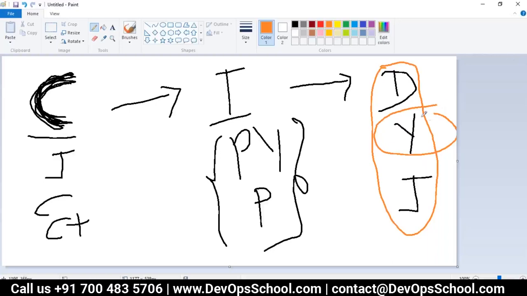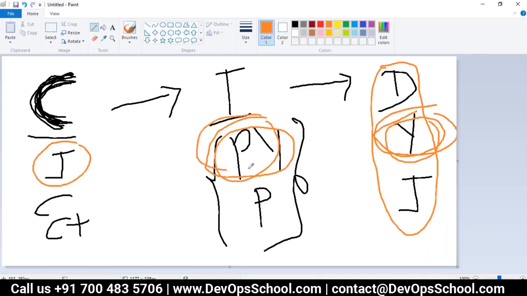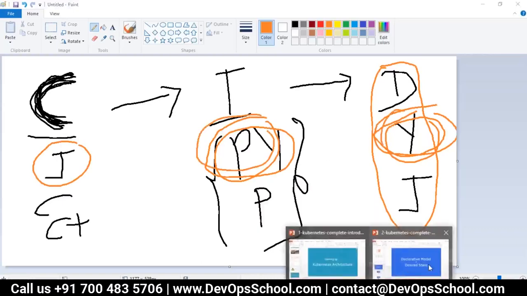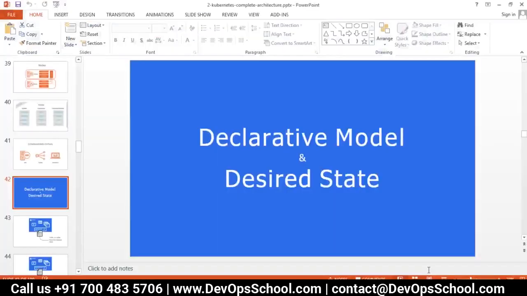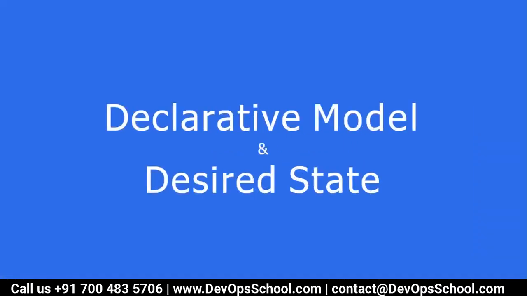It's like you are a kid, just saying I want it, not bothering about how. That bothering about how is what you used to write in compiled and interpreted languages. Now you just desire, and then declare in YAML or JSON format. This is the game of the desire versus declarative model.